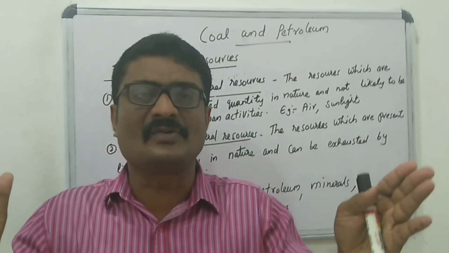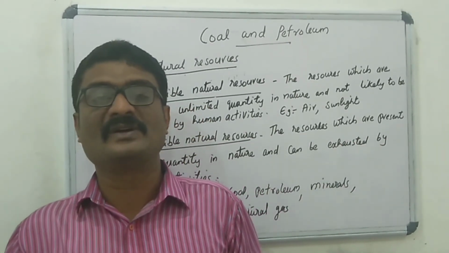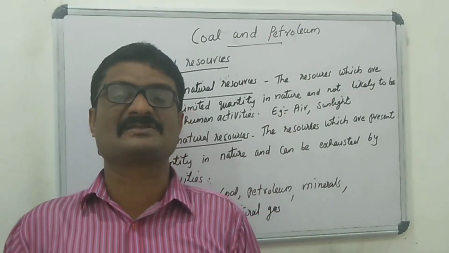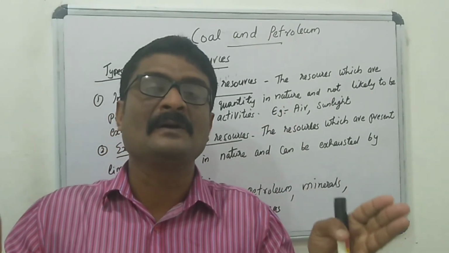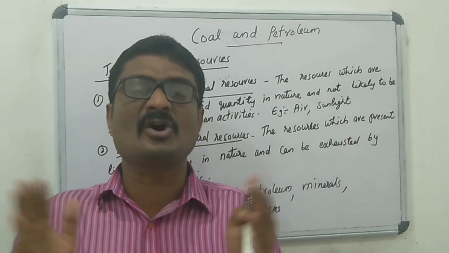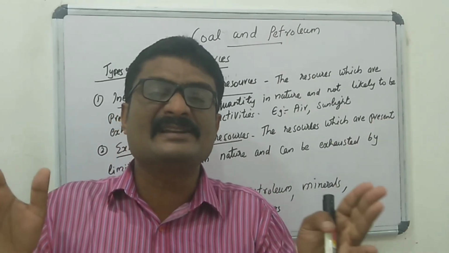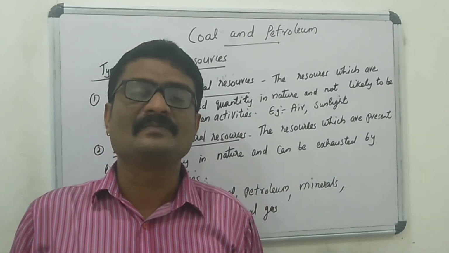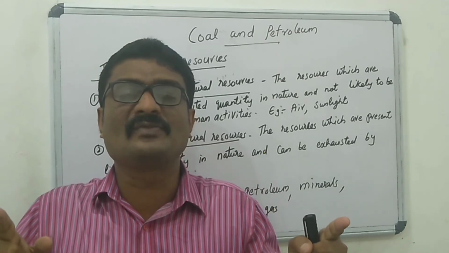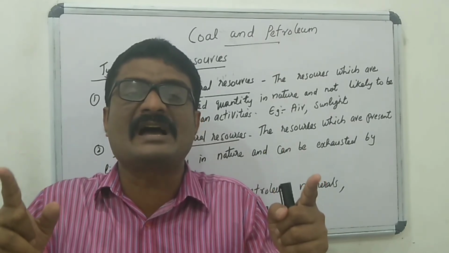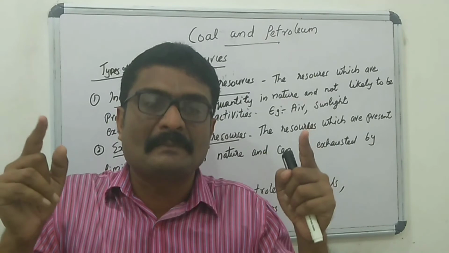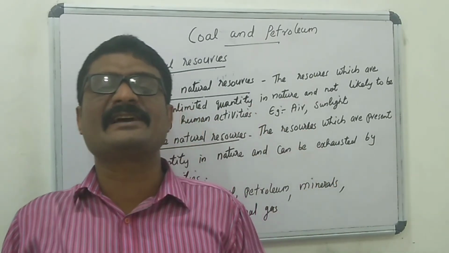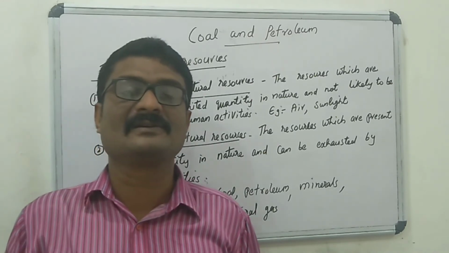The remains of dead plants and animals which are buried under the rocks millions of years ago are called fossils. What is meant by fossil? The remains of dead plants and animals which are buried under the rocks millions of years ago are called fossils.